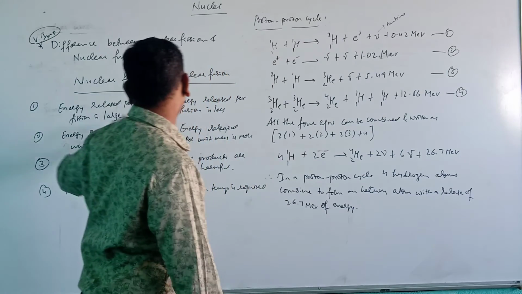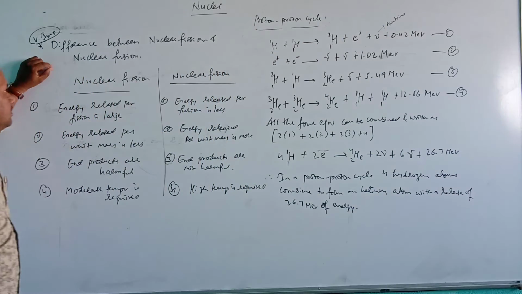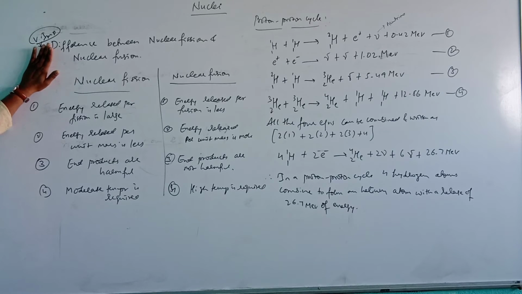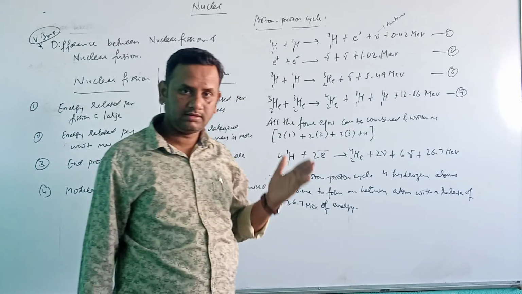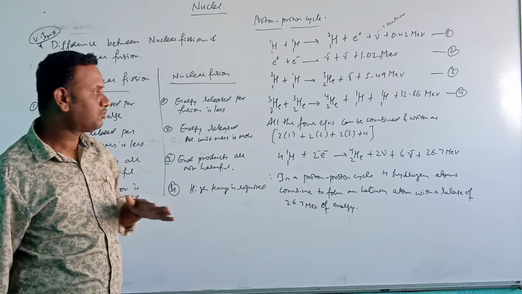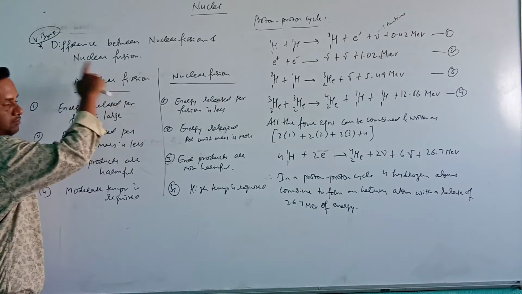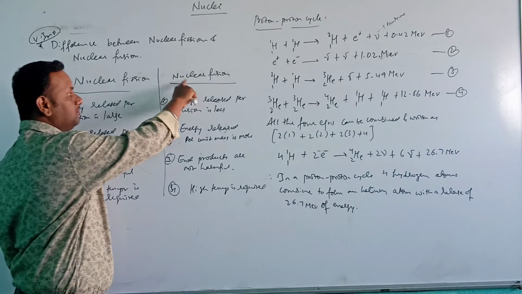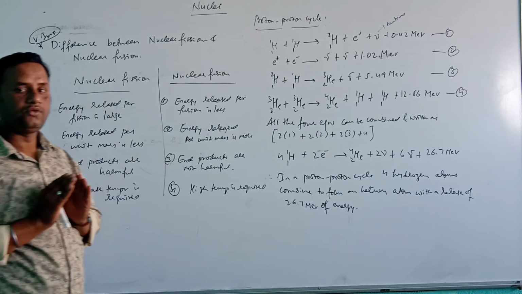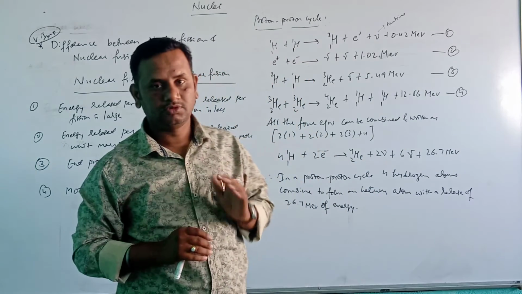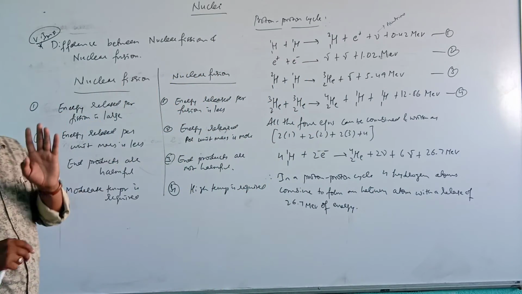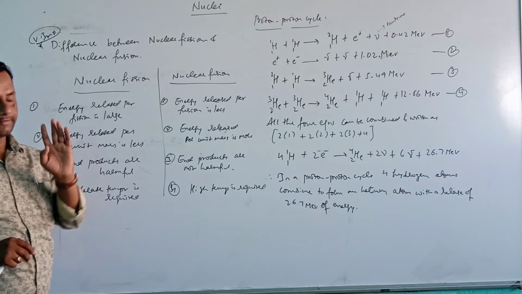So, a difference between nuclear fission and nuclear fusion. As all of you know, in nuclear fission, a heavy nucleus splits into 2 lighter nuclei. That process is called the nuclear fission process. In nuclear fusion, 2 lighter nuclei combine to form a heavy stable nucleus. So this is the common difference. We can write the definition here.